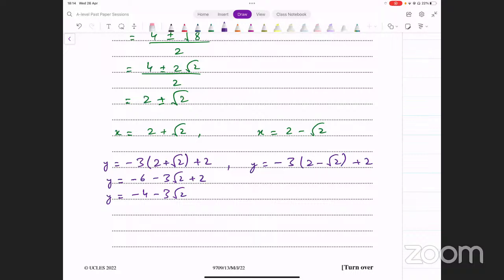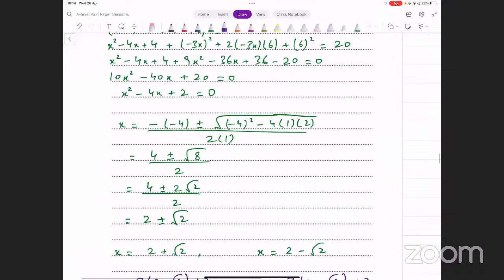उससे देखते हैं हमारे पास क्या आता है. यहाँ से हमें मिलता है y equals minus 6 plus 3 into square root of 2 plus 2, right? And that gives us y equals minus 4 plus 3 square root of 2. So we're getting two pairs of values of x and y. So now we need to make sure both of them are valid. If they're not, we'll have to ignore maybe one of them.